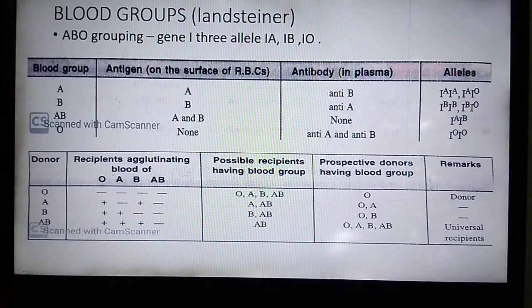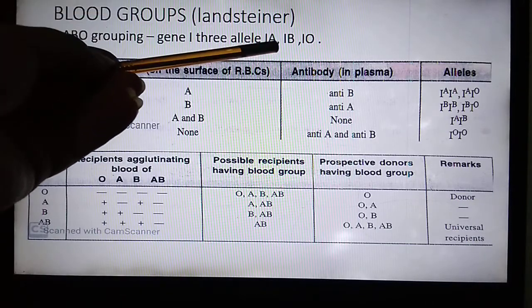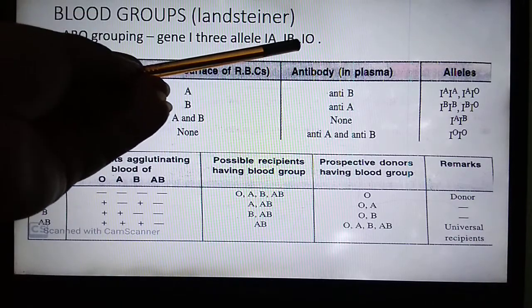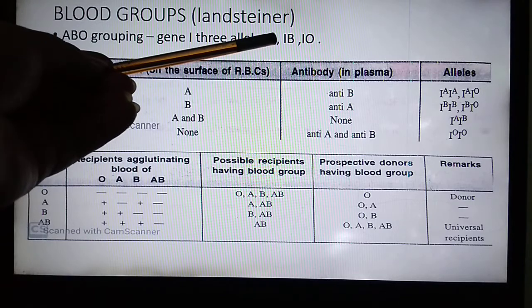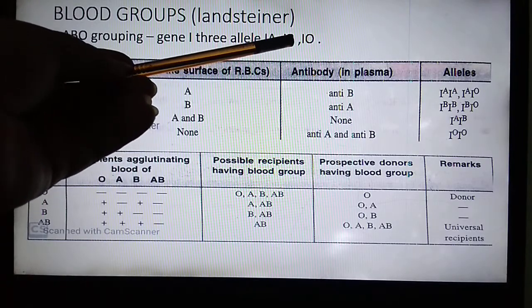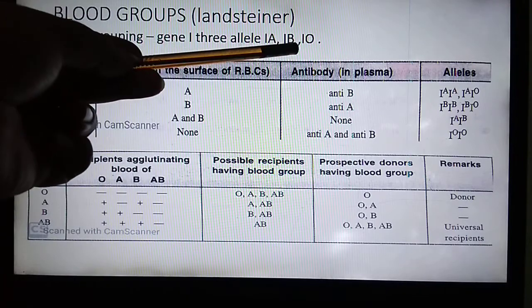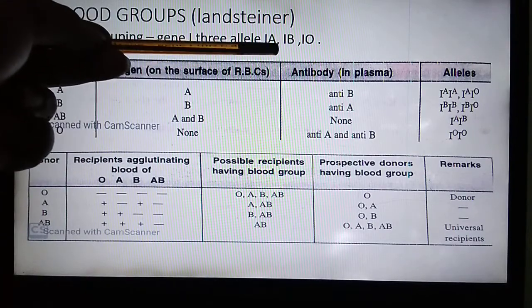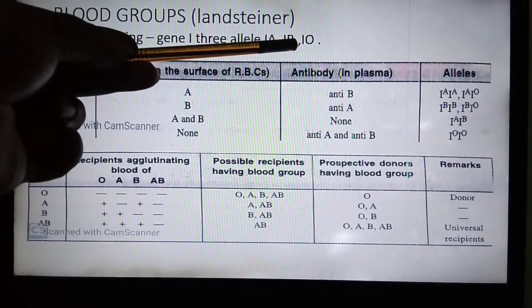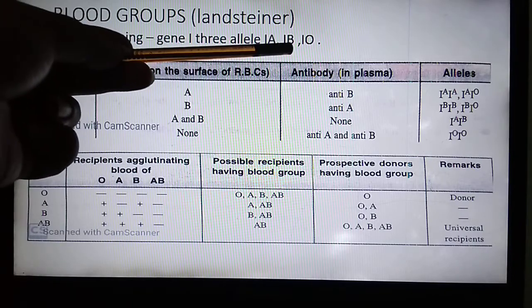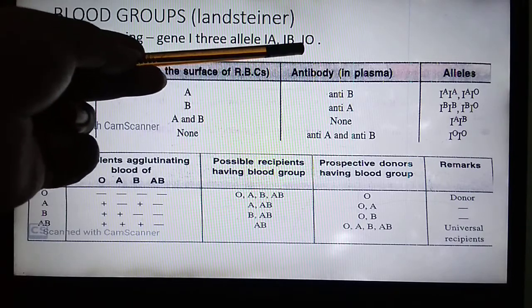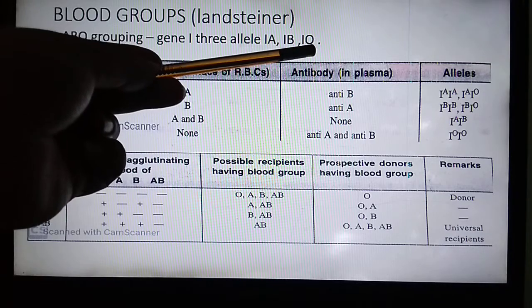All of you know the concept of dominant and recessive gene. So IA and IB both are dominant genes, and together they are co-dominant. Co-dominant means they do not interrupt the activity of each other. If they are present together, then also both of them will remain dominant. And IO is a recessive gene.